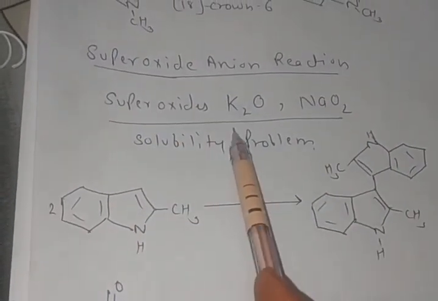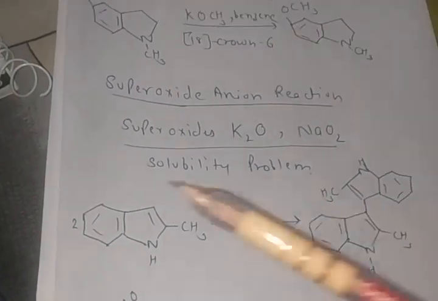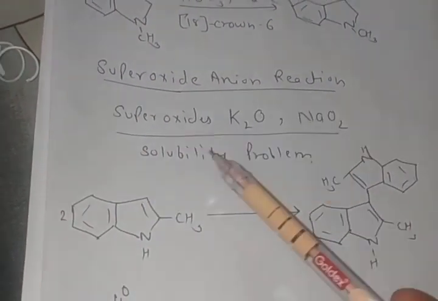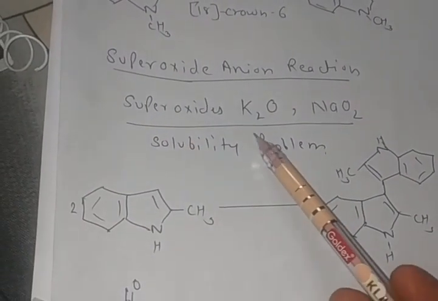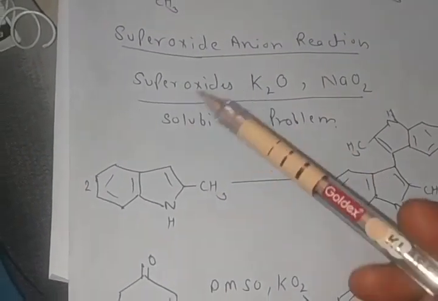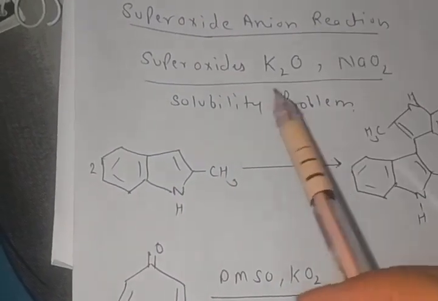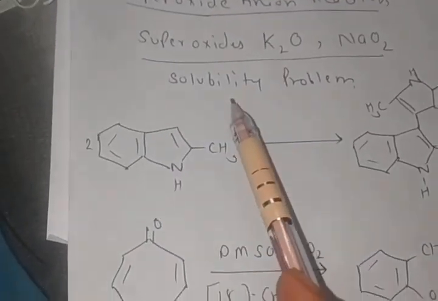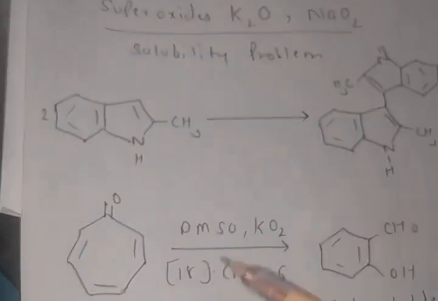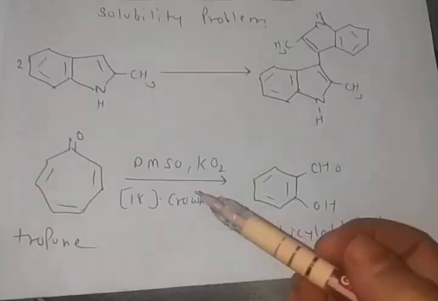Students, superoxides like KO2, NaO2. Students, this is the most important application of crown ethers. Actually, students, superoxides like KO2, NaO2 are cheap and commercially available, but there is a main issue of solubility. Okay, students, solubility problem is there. But when we use crown ether with superoxides, we get excellent yield.